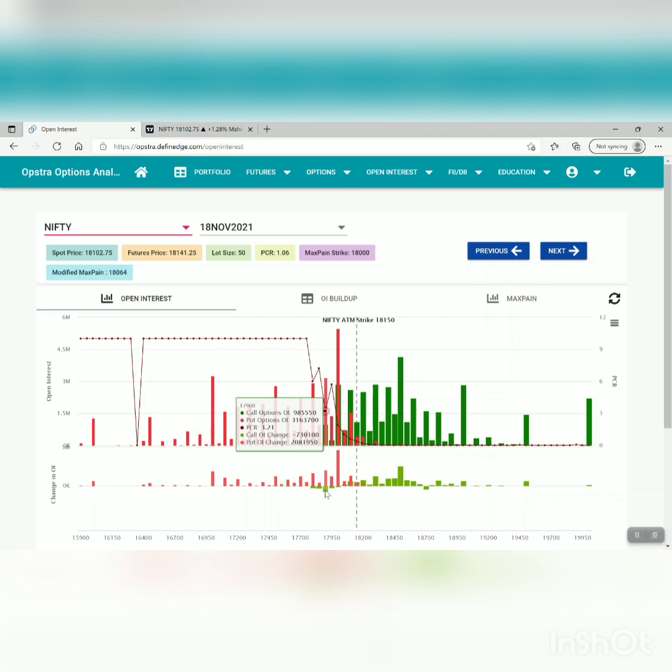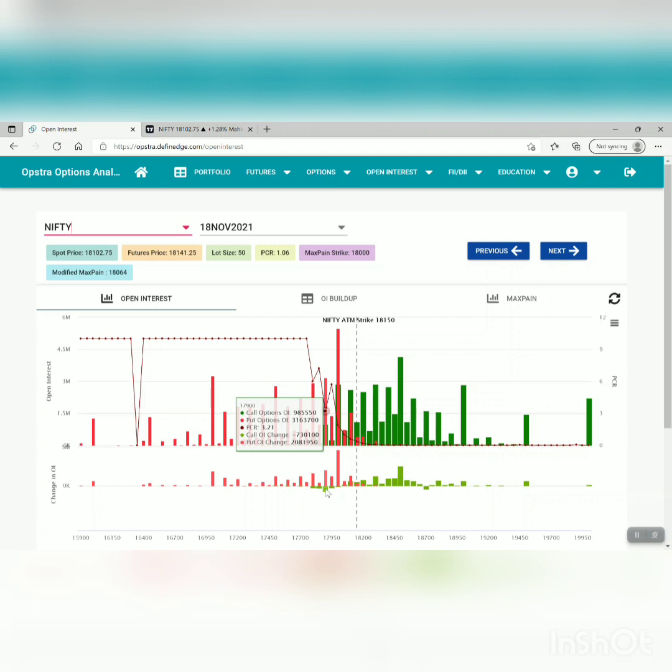As soon as we crossed 18,000, all those 17,900 call writers were in panic, because they started seeing loss in their dashboard or in their account, right? Because the market moved more than 100 points above 17,800. So they have to either cover their position or add some extra cushioning to their position. That's why they chose to cover, and that shows over here. This green candle on the downside shows that only. So when they started covering their position, the market started moving upward.